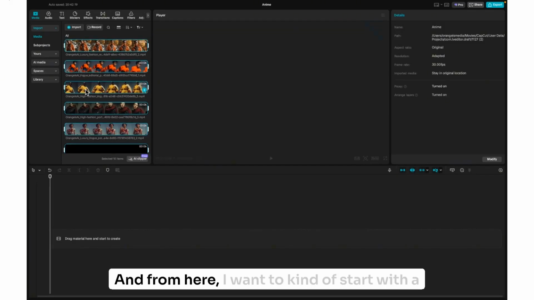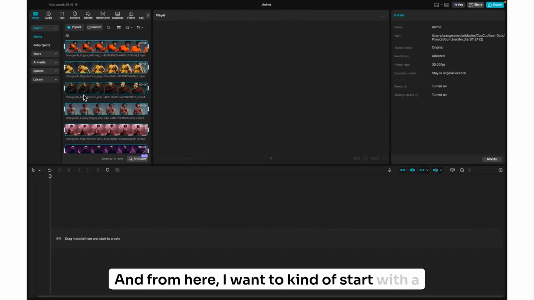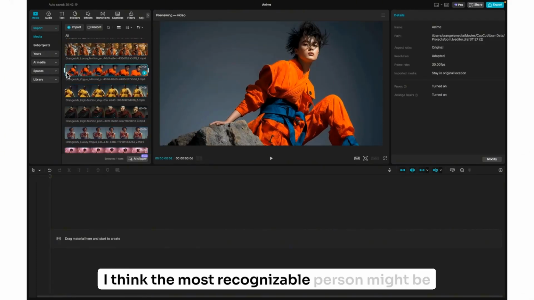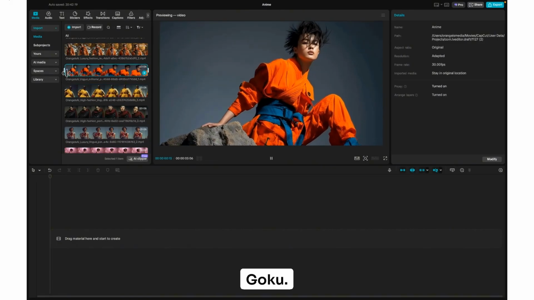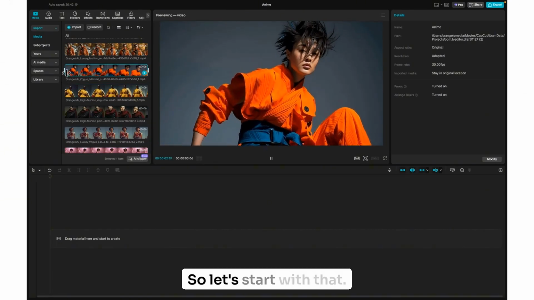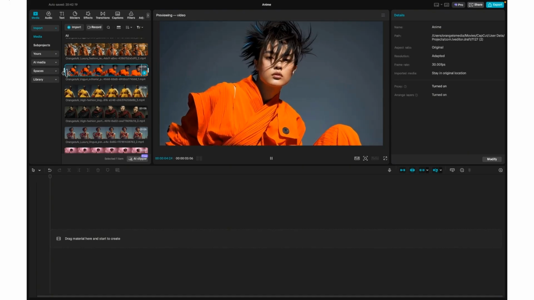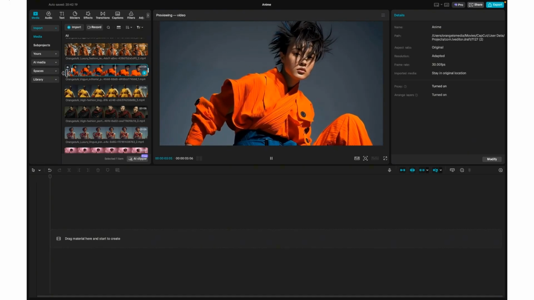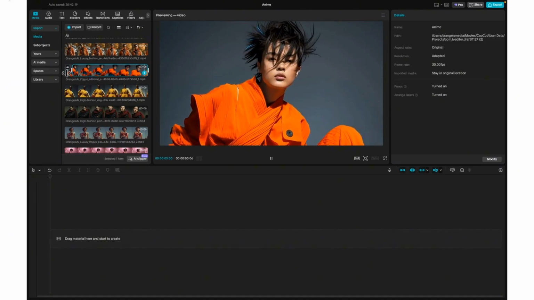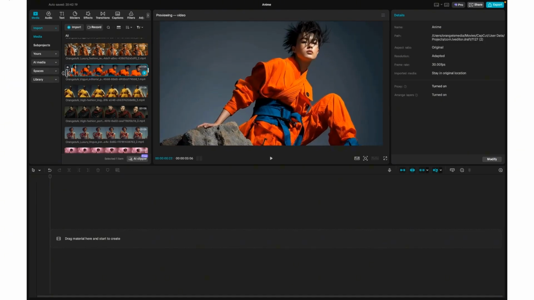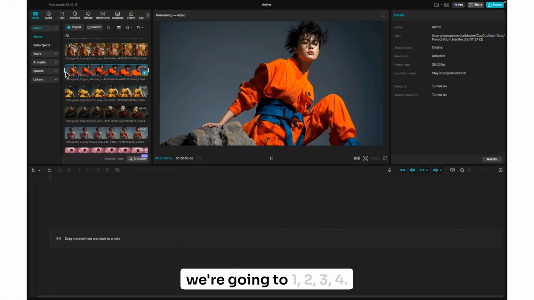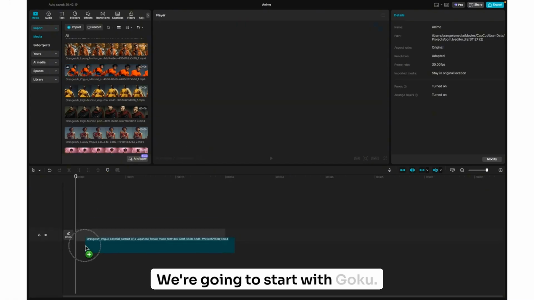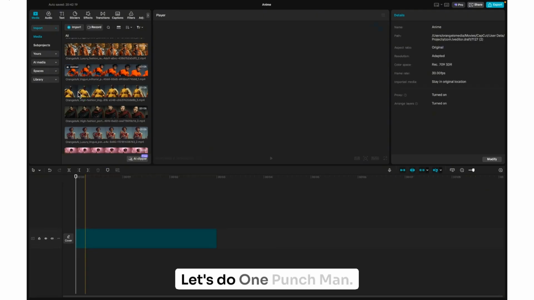And from here, I want to start with a good establishing character. I think the most recognizable person might be Goku. So let's start with that. Perfect. We're going to start with Goku. Let's do One Punch Man.